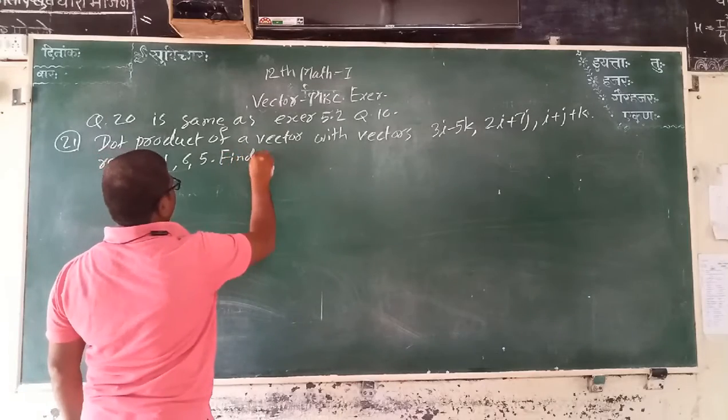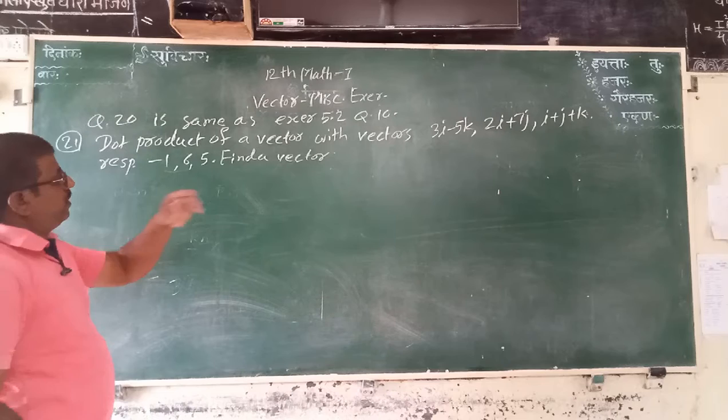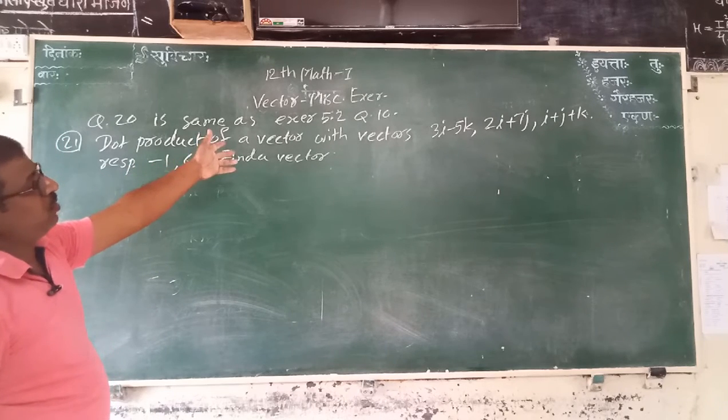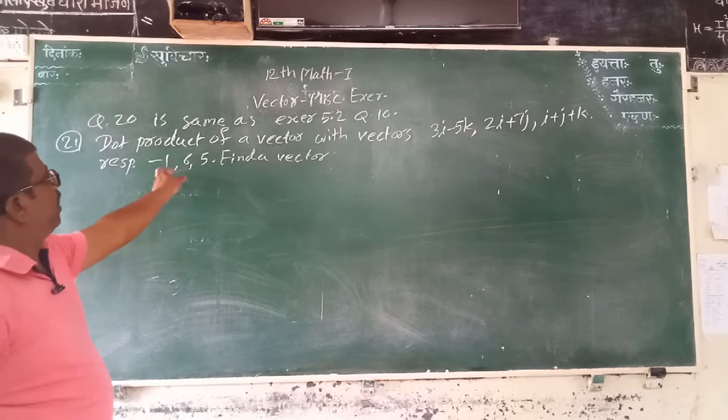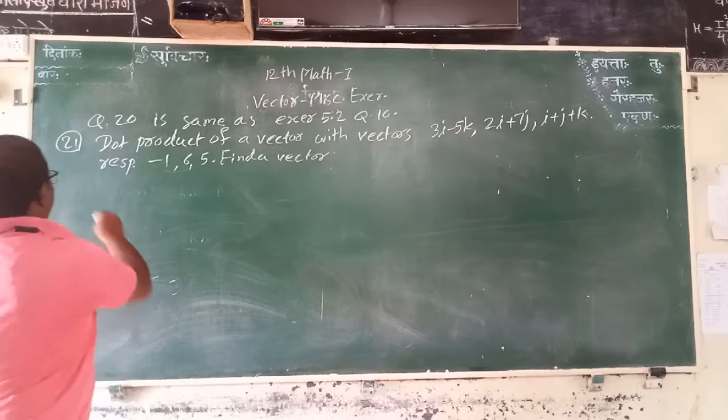Find a vector. Given these three vectors and their dot product with any vector, that is, we consider any vector and their products are minus 1, 6, 5, then we find the vector.